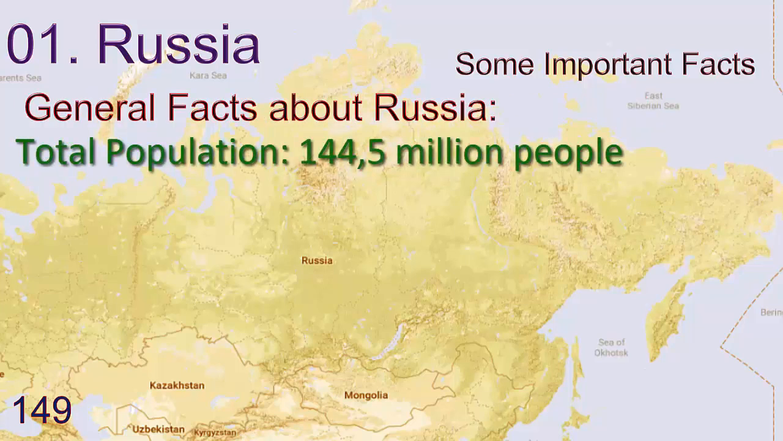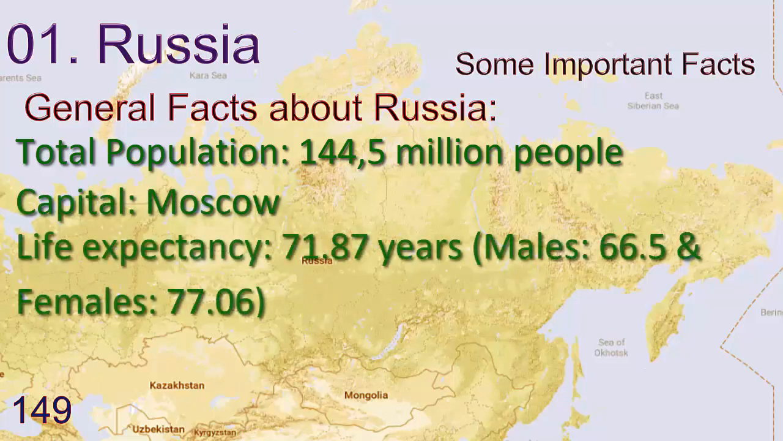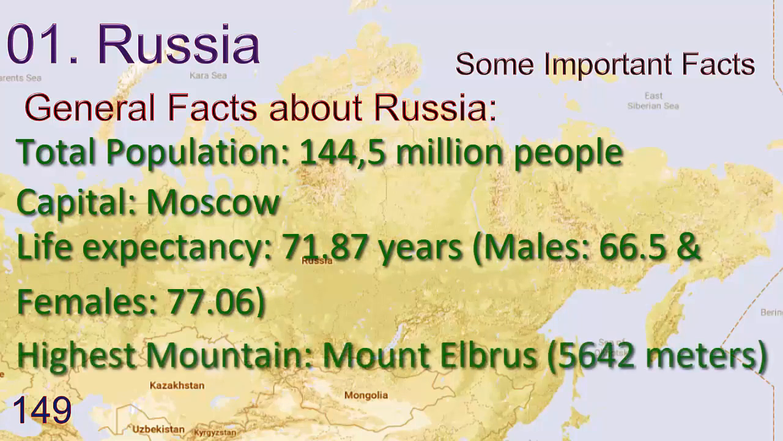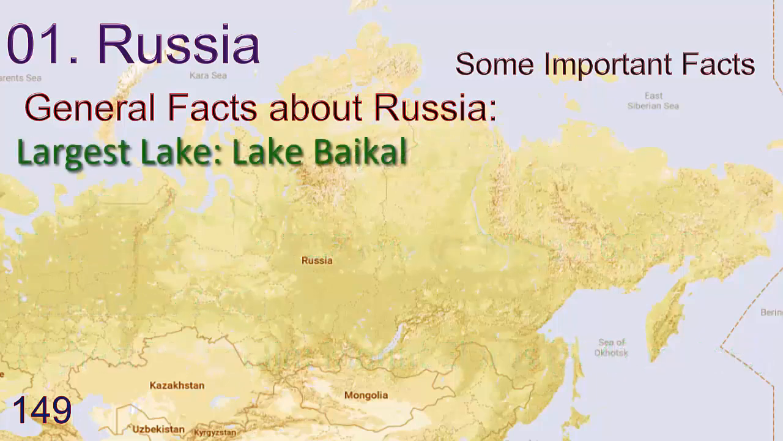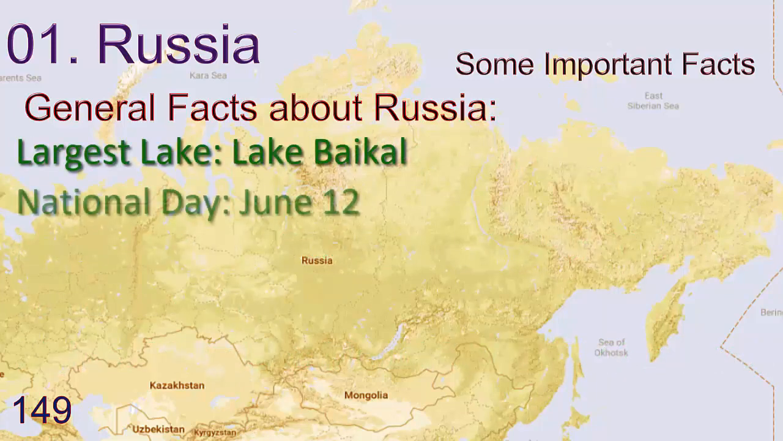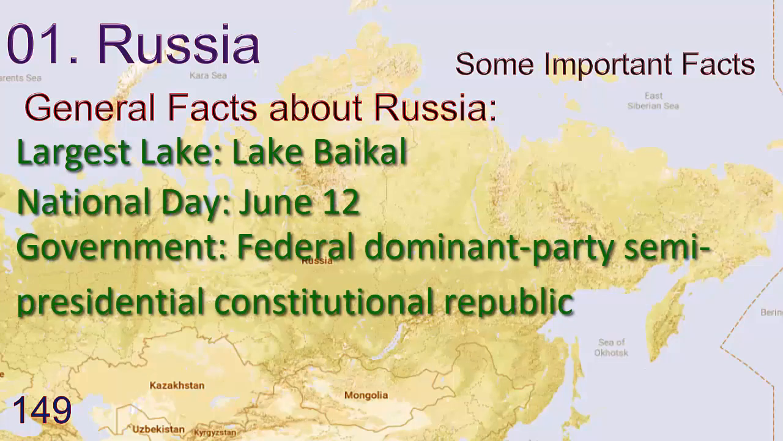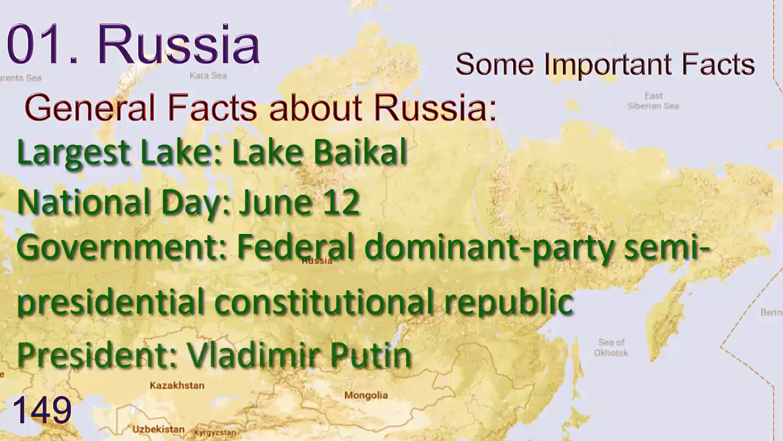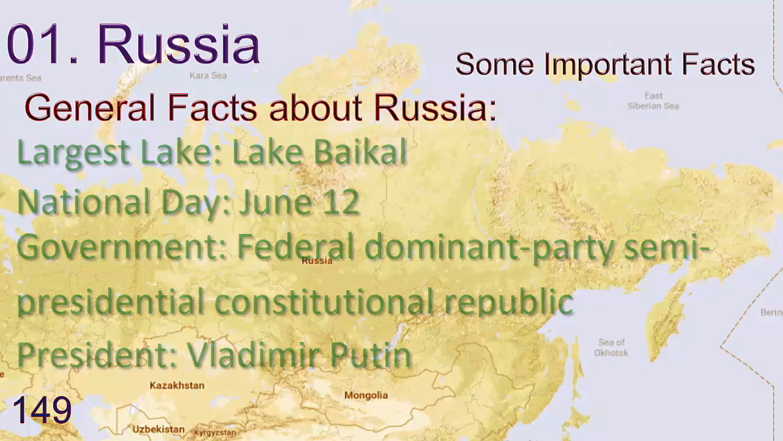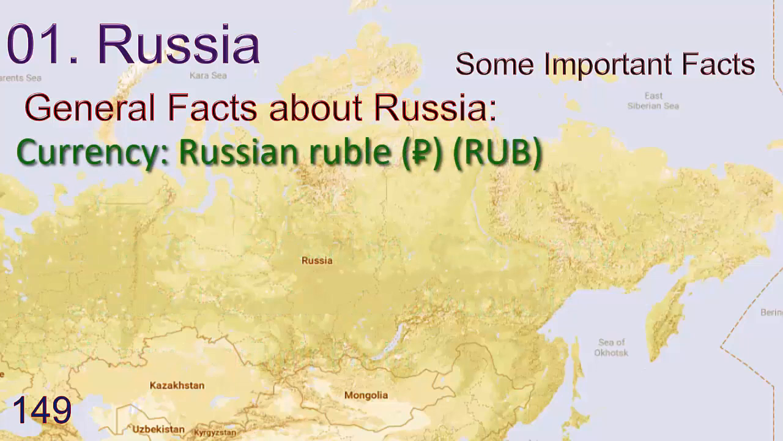Total population 144.5 million people. Capital Moscow. Life expectancy 71.87 years. Highest mountain Mount Elbrus. Largest lake Lake Baikal. National Day June 12. Government Federal Democratic Semi-Presidential Constitutional Republic. Present President Vladimir Putin. Currency Russian Ruble.